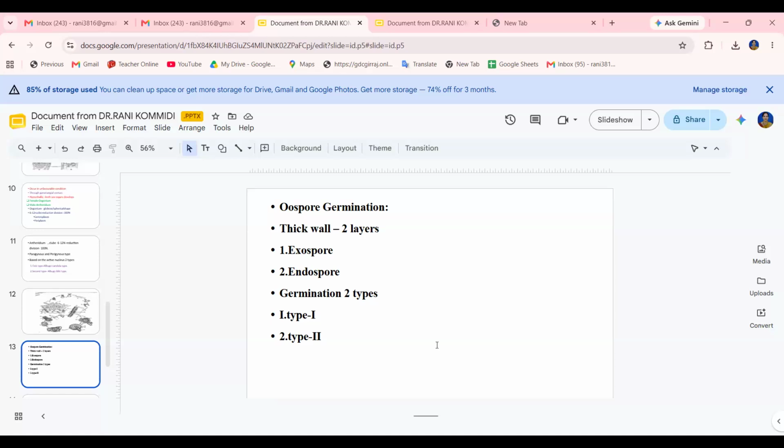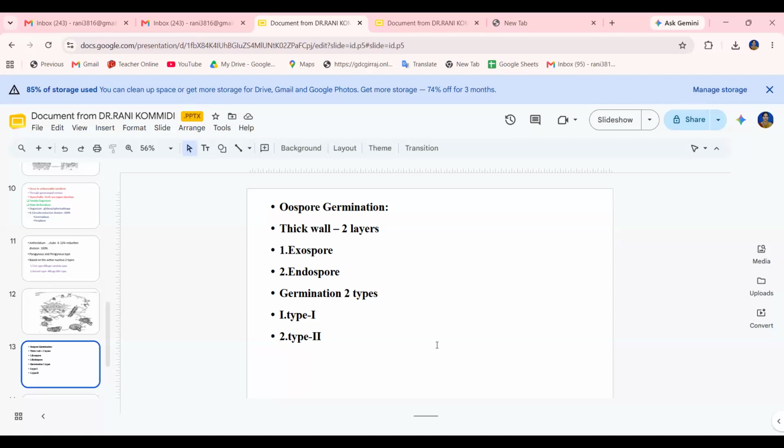Next, the oospore. The multinucleate fertilized egg secretes a thick wall around it, and it is now known as the oospore. The wall of the oospore is composed of 2 to 3 layers. That is very important.